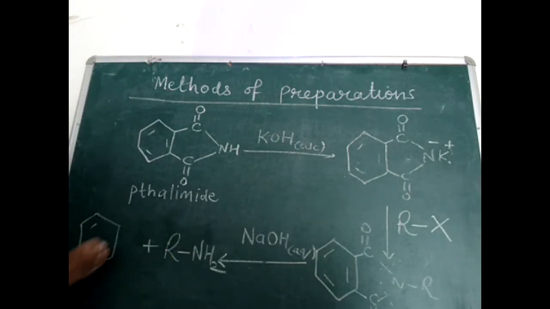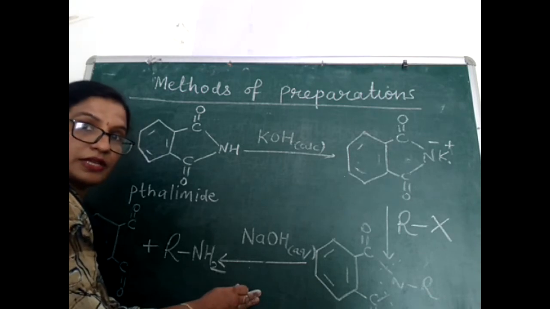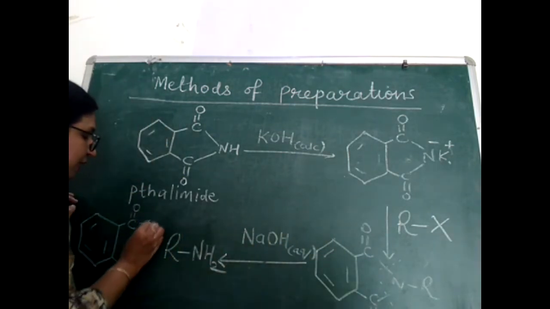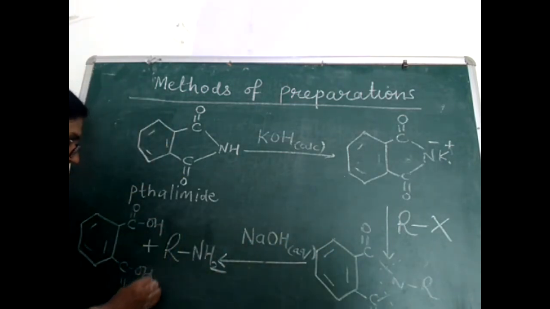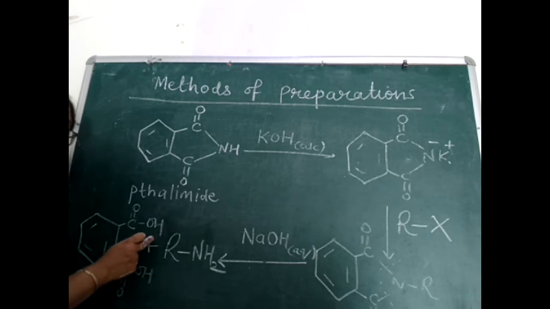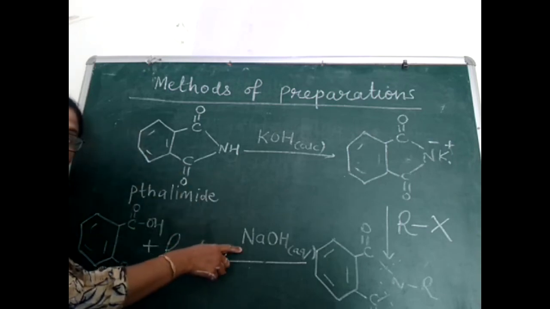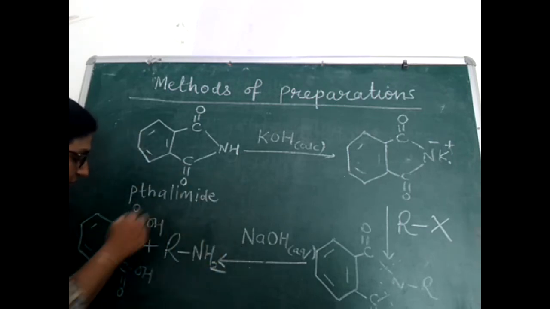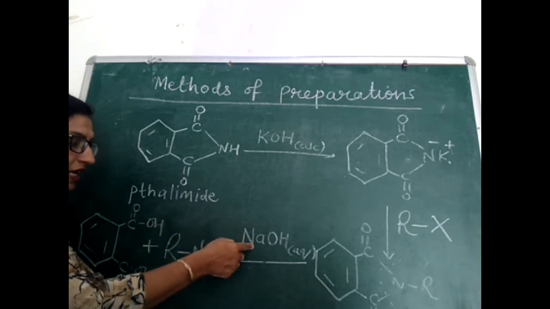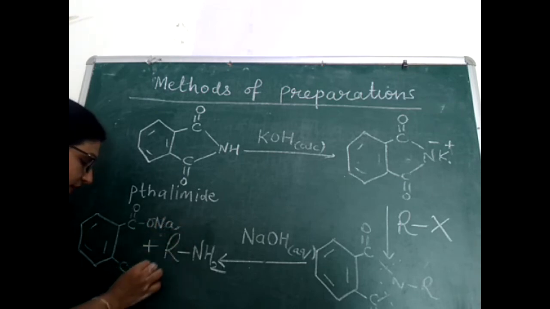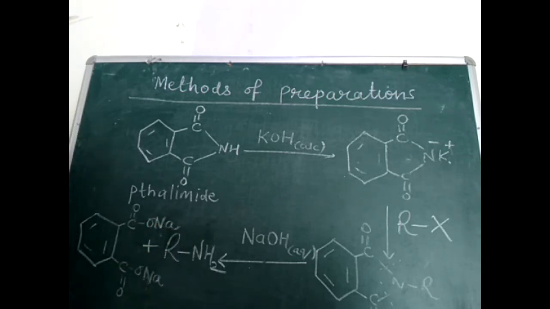After the breakage of those two bonds, this C double bond O, this C double bond O. Because hydrolysis is taking place, hydrogen atom of water is binding with nitrogen, OH will bind with this CO. This is the formula for phthalic acid. But because the reaction is taking place in the presence of NaOH, this acidic group will react with NaOH, which is a base, and finally convert into its sodium salt, that is sodium phthalate.